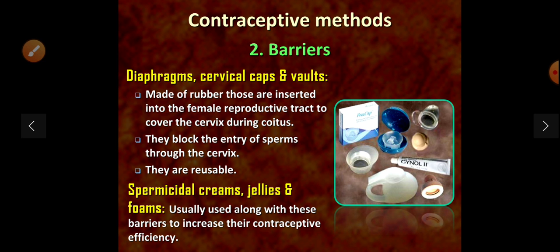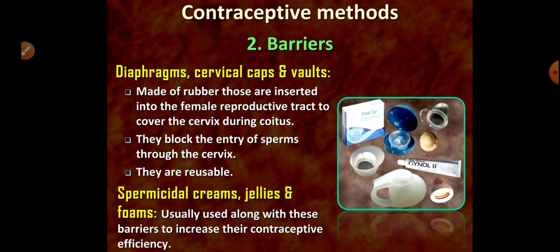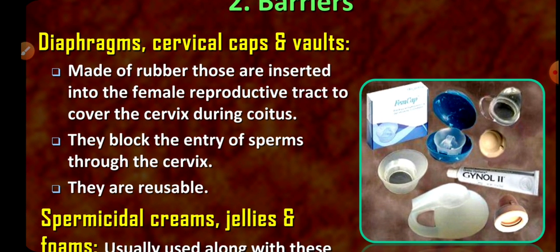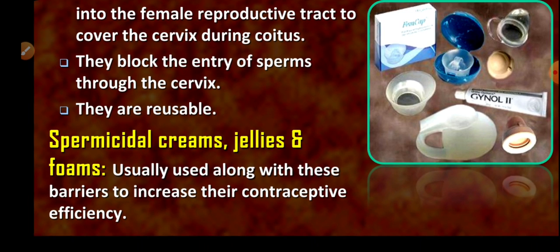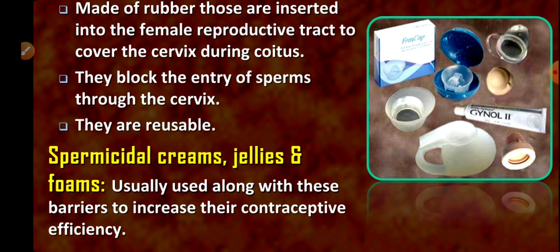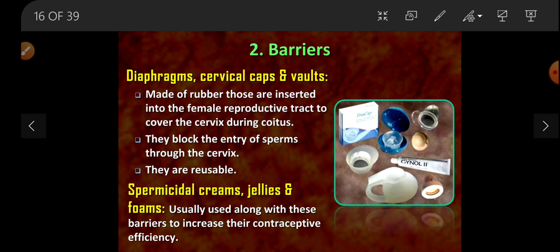Now barriers: diaphragms, cervical caps and vaults are made up of rubber. These are inserted into the female reproductive tract to cover the cervix during coitus. They block the entry of sperm through the cervix. They are reusable, which means they can be used again and again. Spermicidal creams are used in order to make the sperm immotile. Jellies and foams are usually used along with these barriers to increase the contraceptive efficiency.